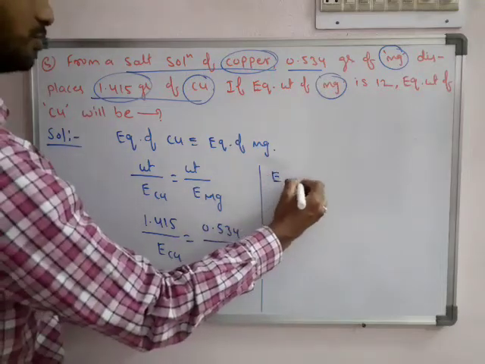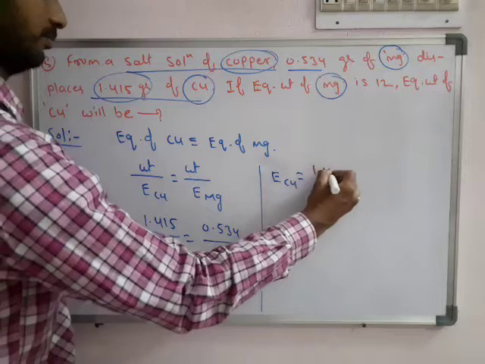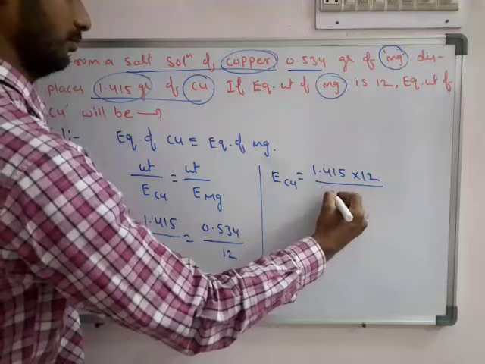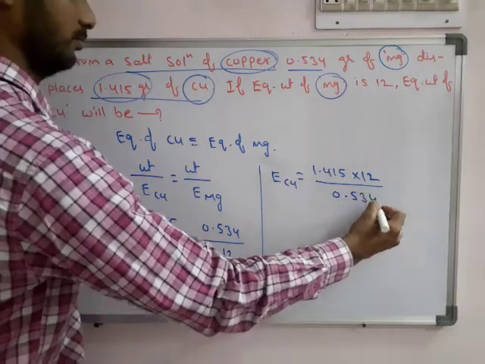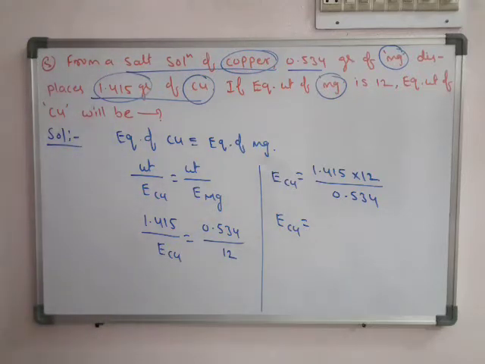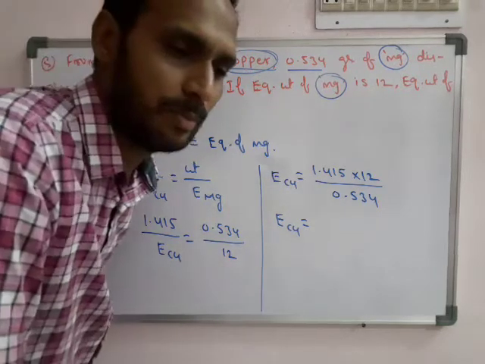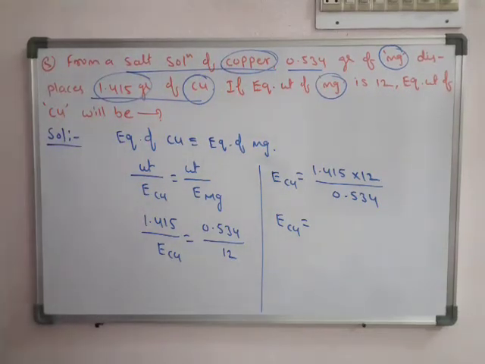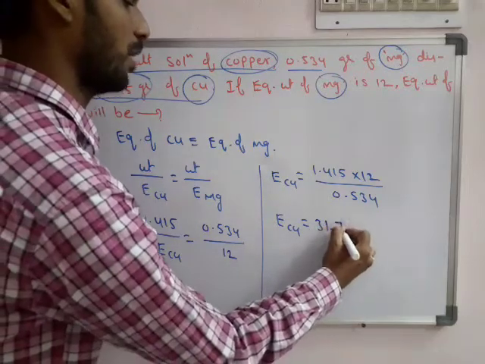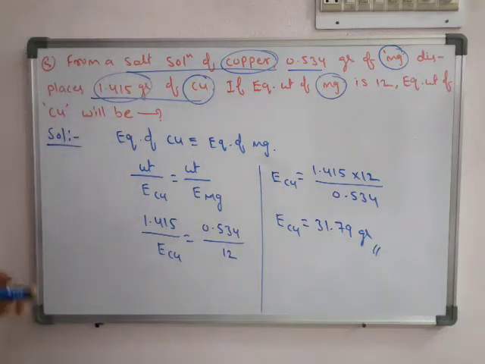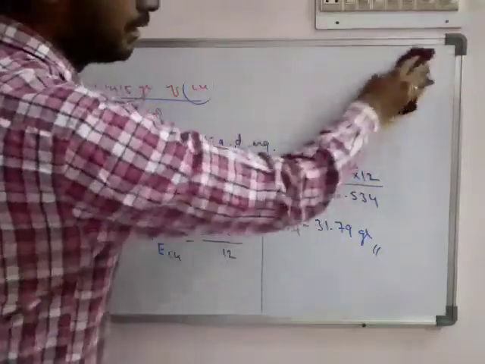So the equivalent weight of copper is equal to 31.79. In these problems, these calculations are also very important. I think in the options it is given as 32 grams, so compare the answers with the options.